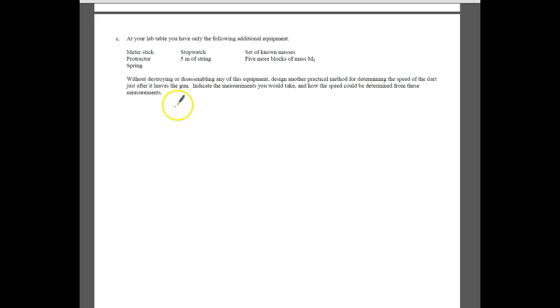And so really that's it. You're going to have to think about this one a little bit to find the speed of the dart. You do have a stopwatch. That would be very helpful. You do have a set of known masses, so you could do lots of different things with this. I'll let you think about what you would do in order to solve that, and we will try that in the lab and see if you can figure out what's going on.